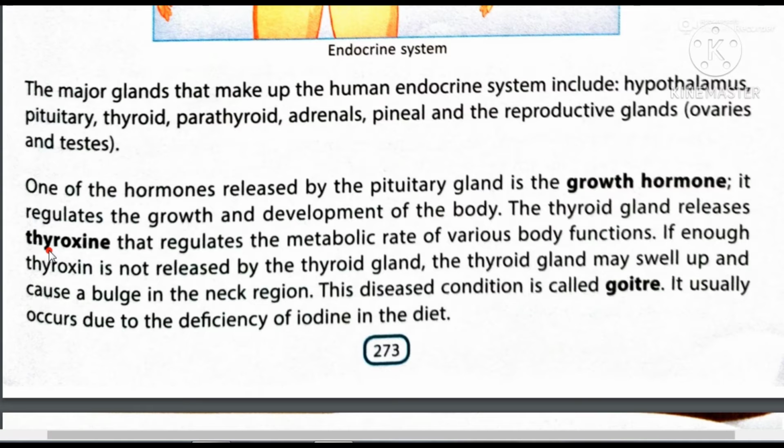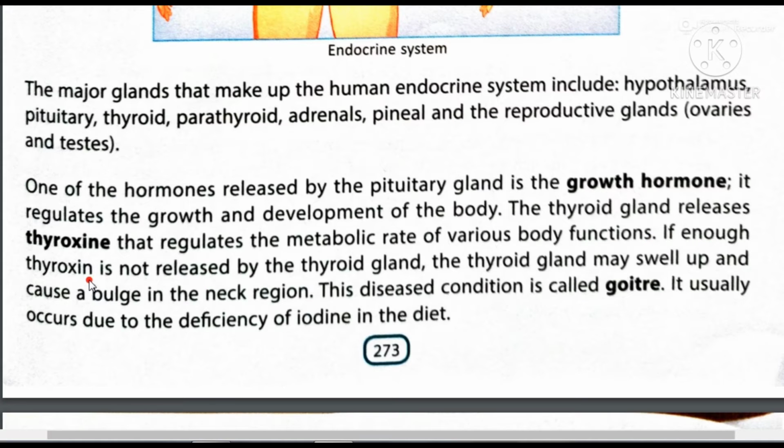And what is its function? It regulates the metabolic rate of various body functions. Metabolic rate means the chemical reactions that take place in the body. Those reactions are metabolic reactions, and thyroxine controls them.